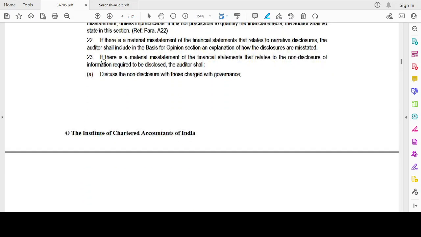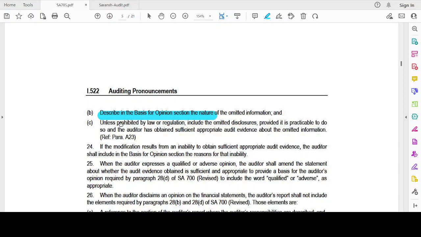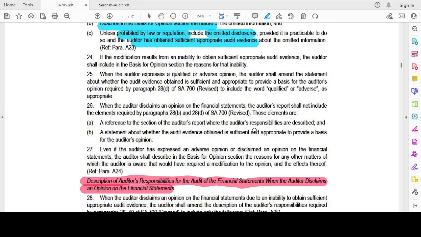Now, if there is a material misstatement that relates to a non-disclosure of information required to be disclosed, the auditor shall discuss the non-disclosure with the TCWG and describe the same in the basis of opinion paragraph and, unless prohibited by law or regulation, include the omitted disclosure, provided it is practicable to do so and the auditor has obtained sufficient appropriate audit evidence about the omitted information.